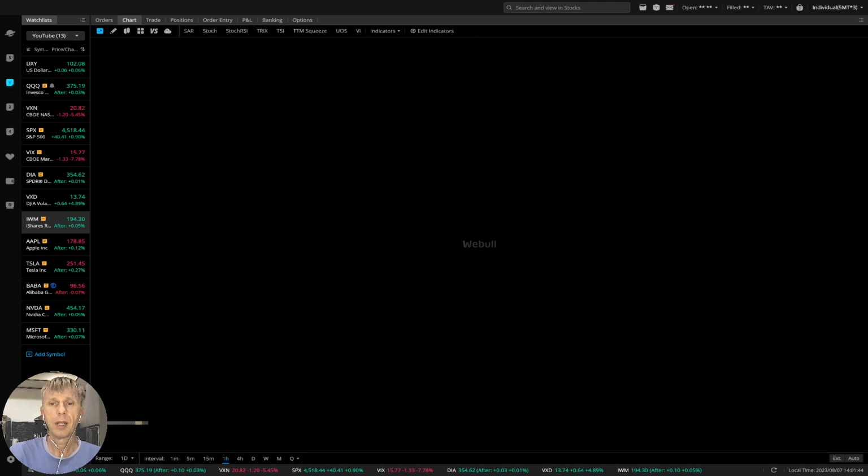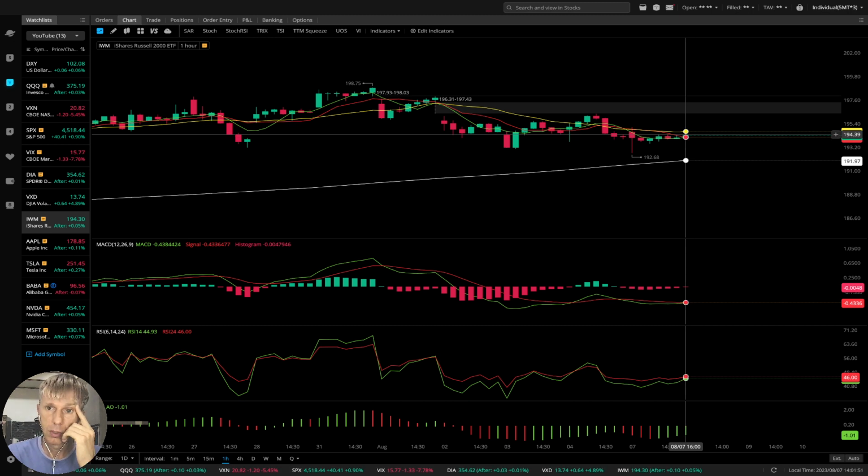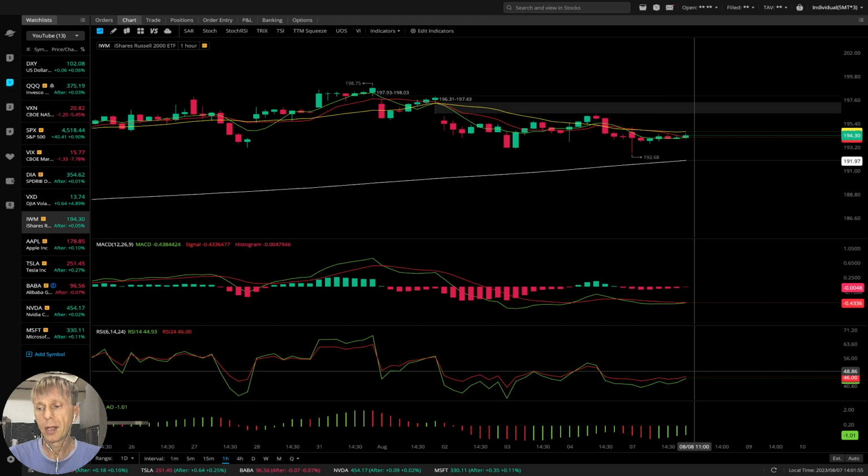1 hour time frame, MA5 did bullish crossover over 10 and last bar above MA5 and 10. Still below 20, but it's trying to make some bullish run.